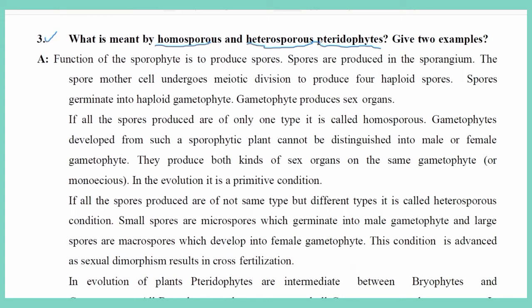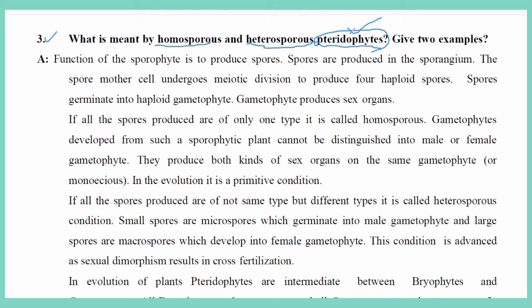Pteridophytes, as you already know, are plants that do not have flowers, but they have root-like, stem-like, and leaf-like structures. Because they do not develop flowers, they will not develop any fruits.